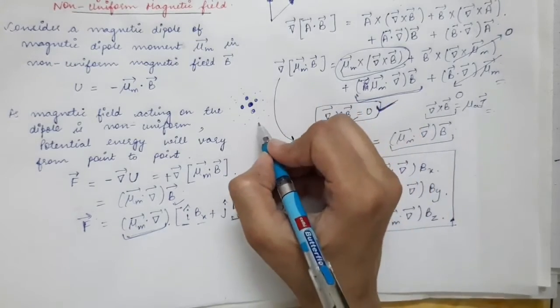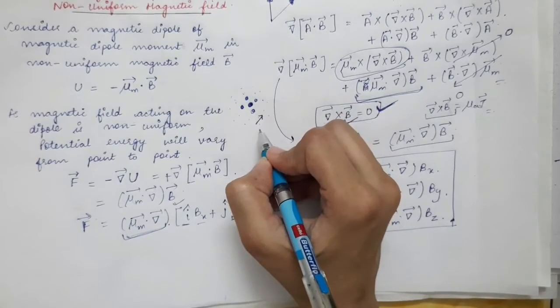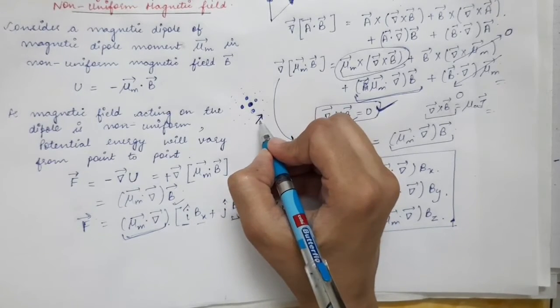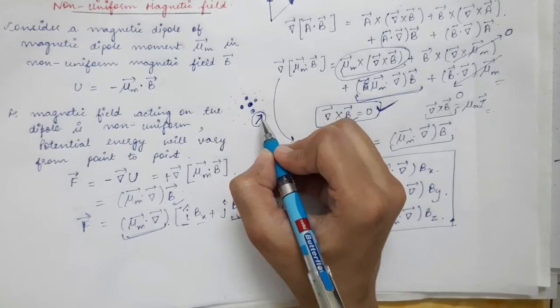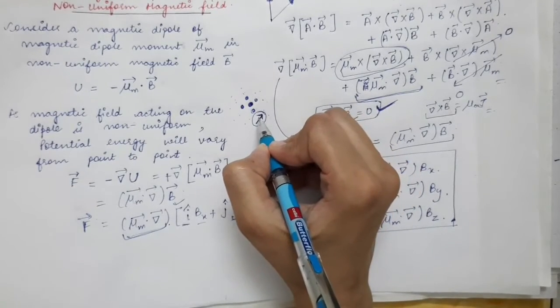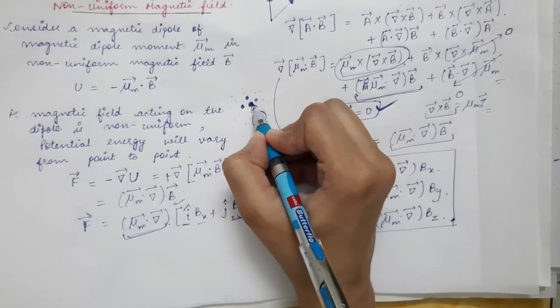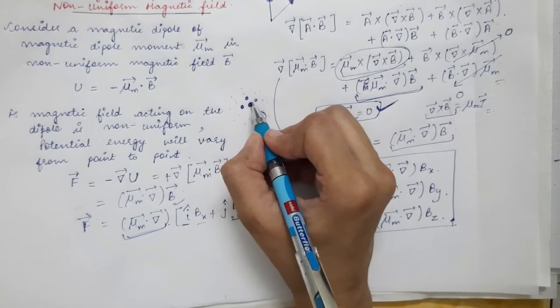So if you have a magnetic dipole kept over here in a region of weaker magnetic field, force will act on this dipole, and that force will try to move this magnetic dipole in a region of stronger magnetic field.